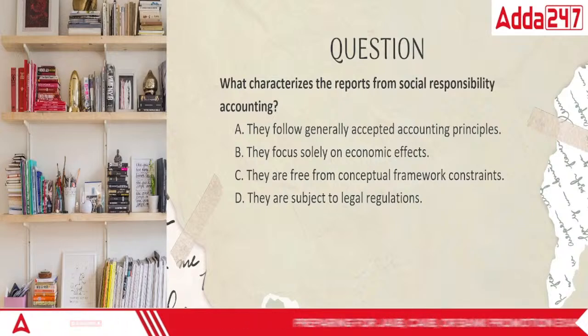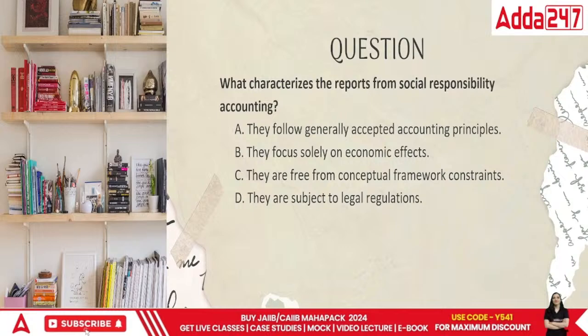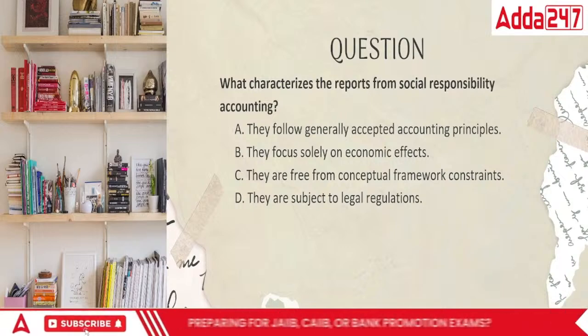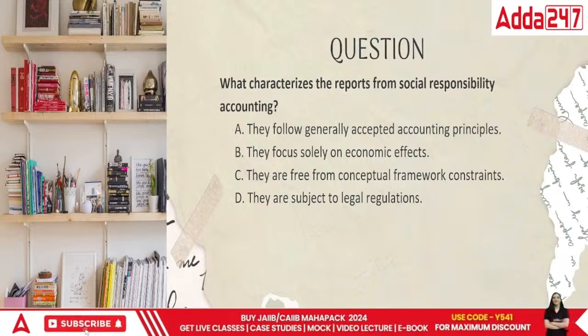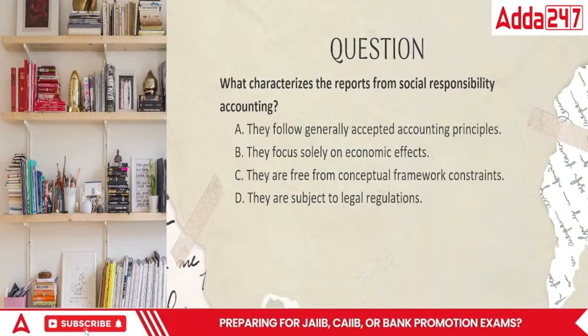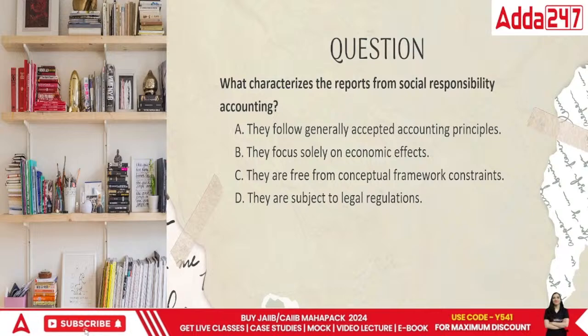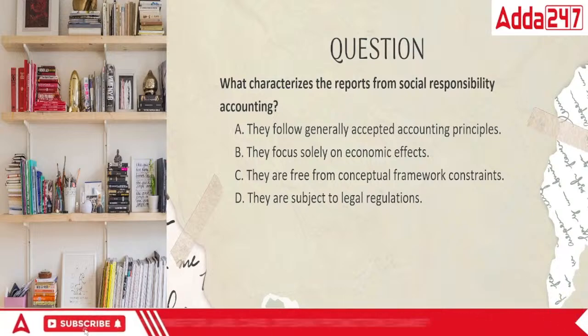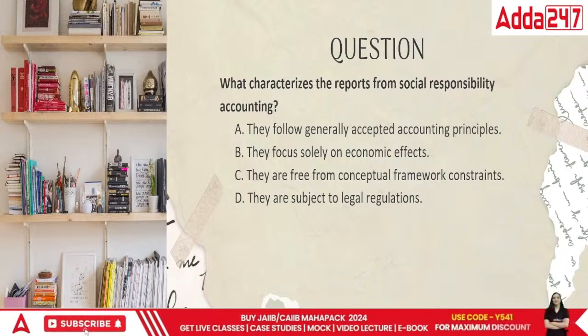So in this case, can we say that social responsibility accounting is basically knowing the various society's norms, their structure, and everything in terms of the social responsibility accounting. They generally follow generally accepted accounting principles, and then they focus solely on this area. They are saying in terms of CSR, we are looking forward towards the people who are having economic effect as well.